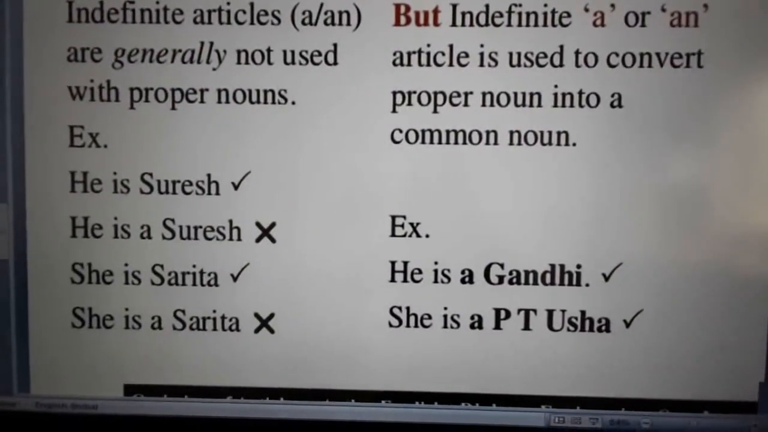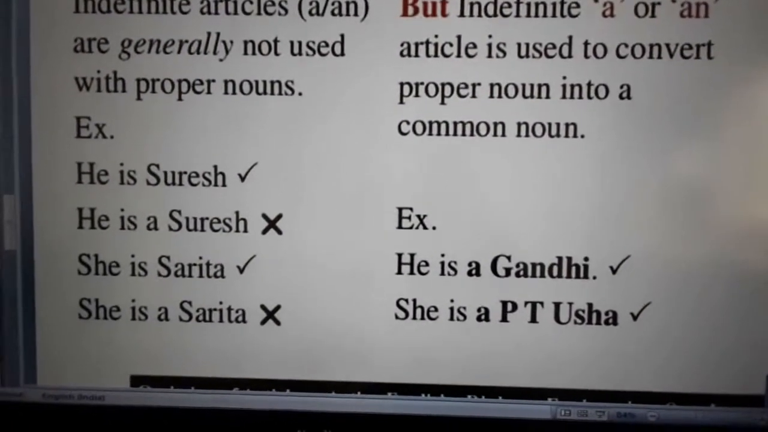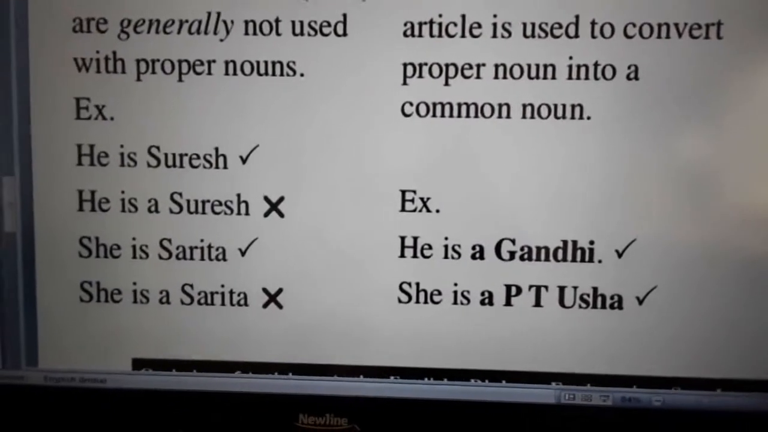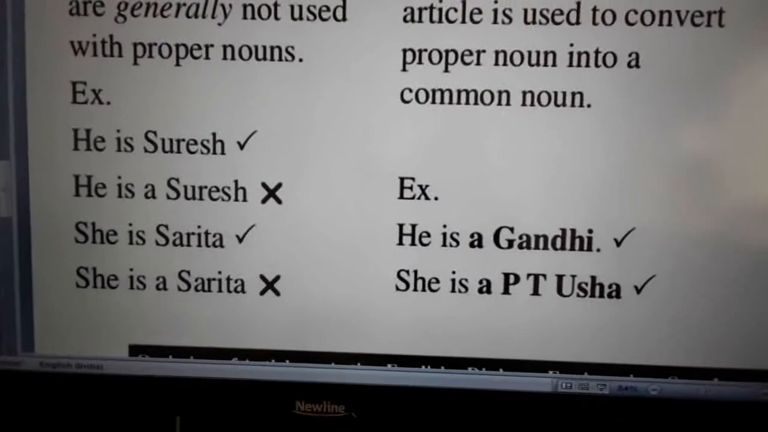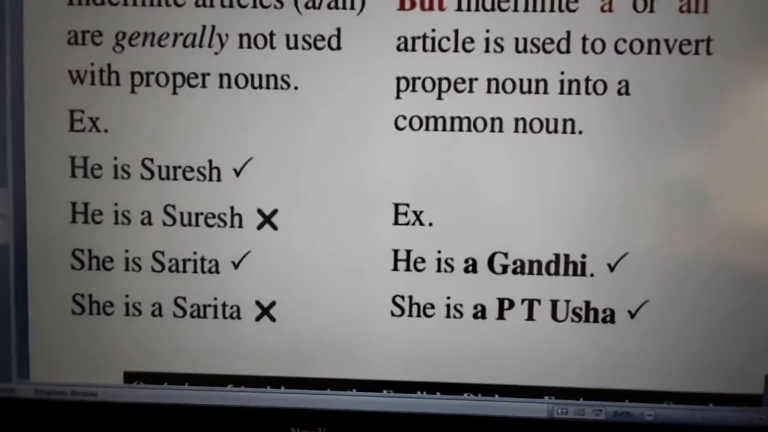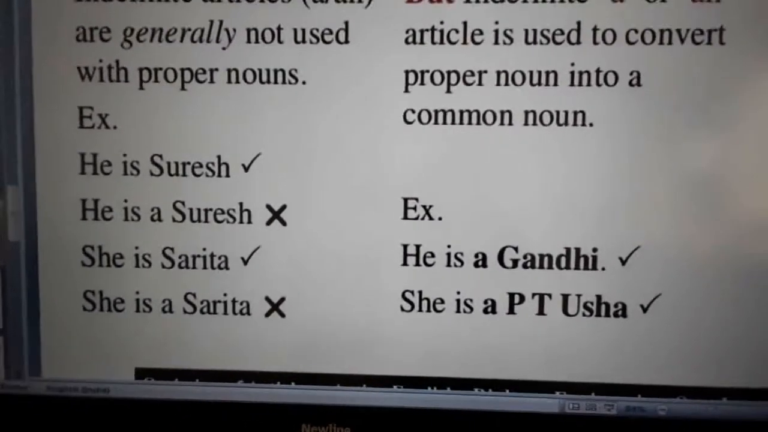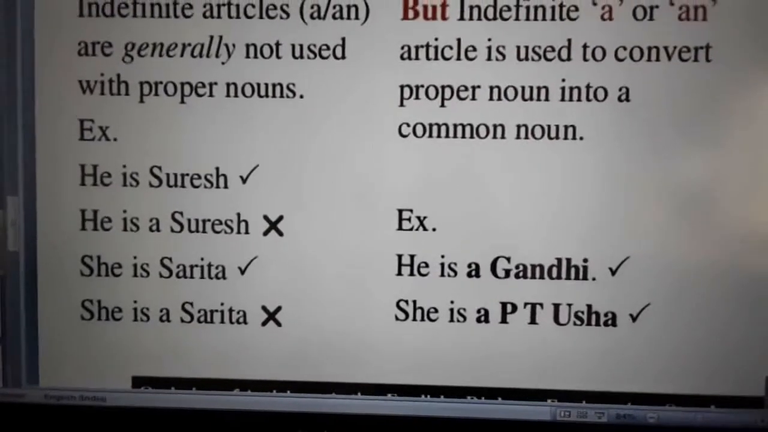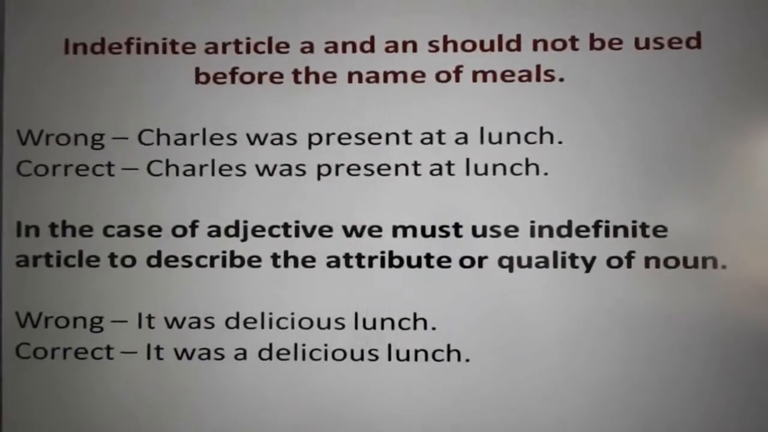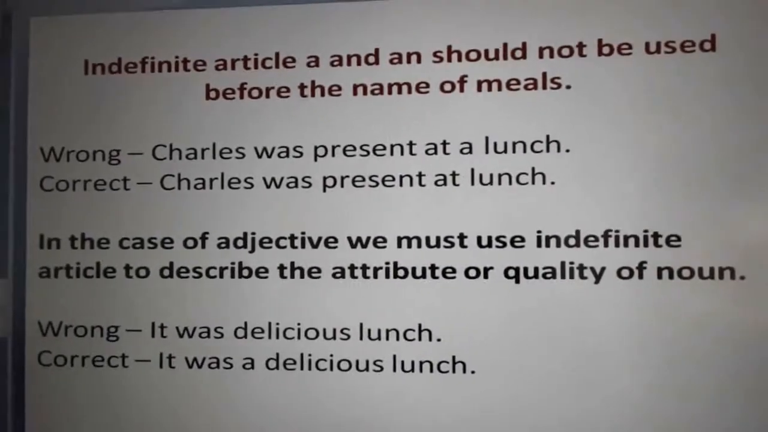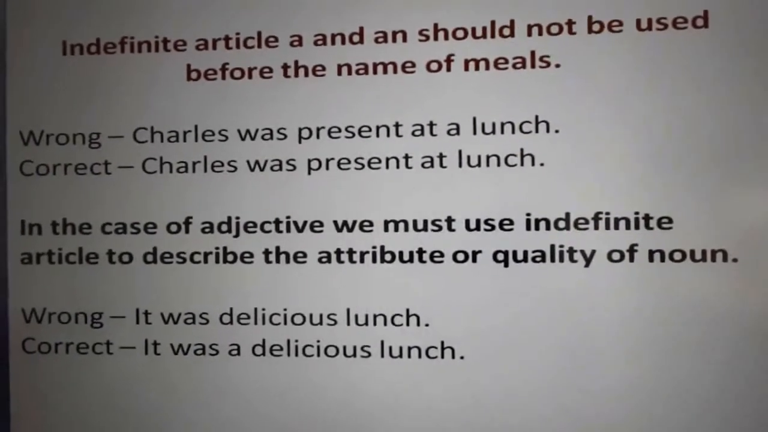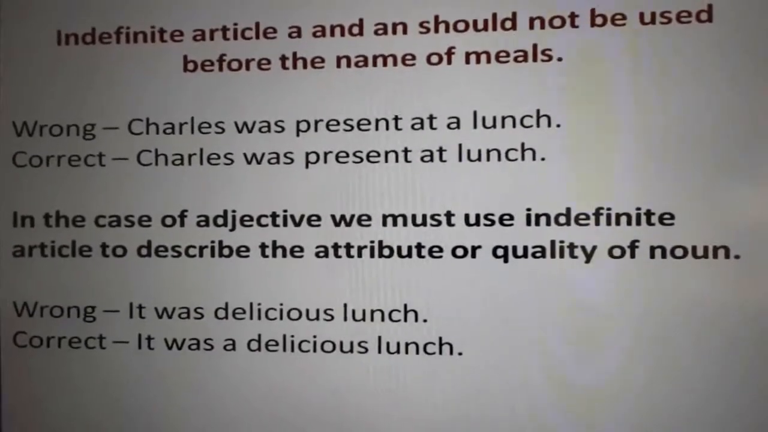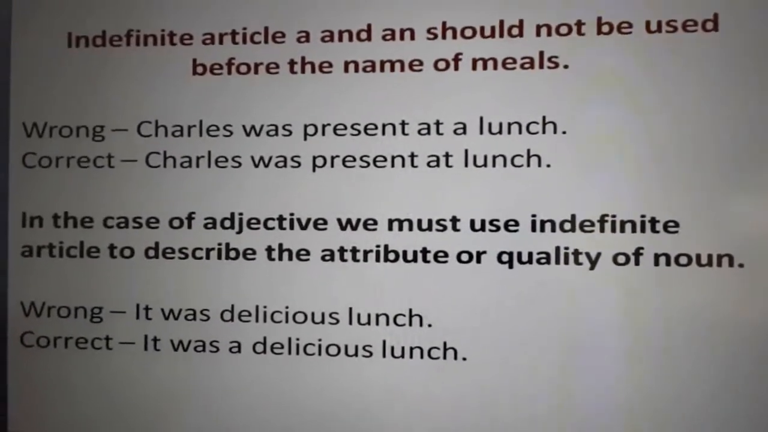We should not use articles before a proper noun. He's a Suresh, he's a Sarita is wrong. If you use it like that, they are trying to behave like them. He is a Gandhi means he is a Gandhian. He follows them, like that. We should not use articles before the names of meals. A lunch, a dinner, it won't come. Charles was present at lunch, not a lunch.